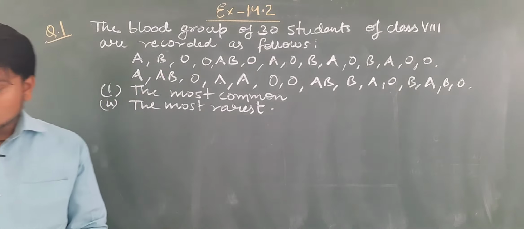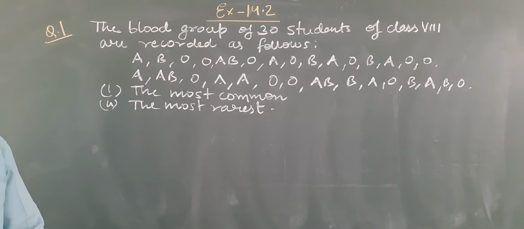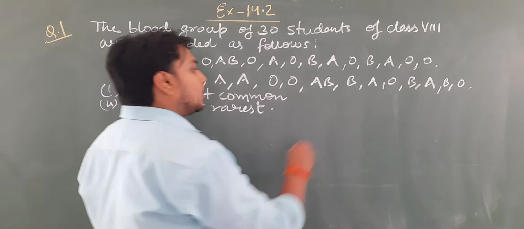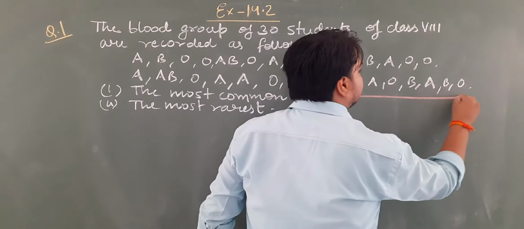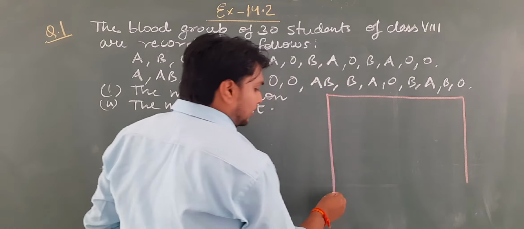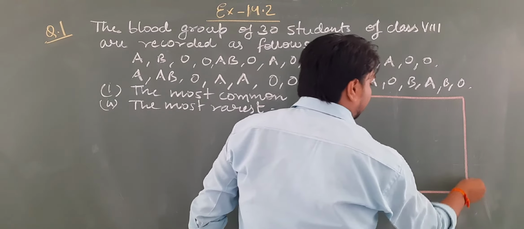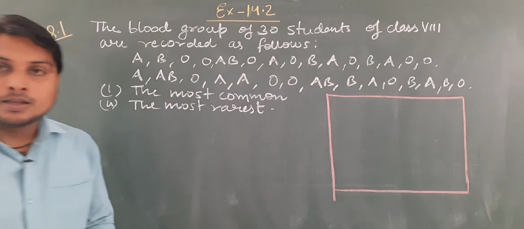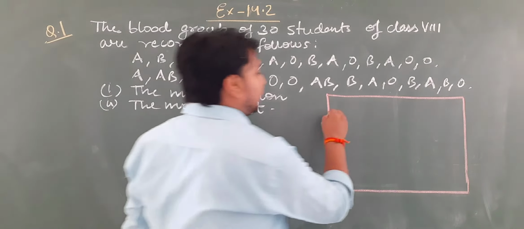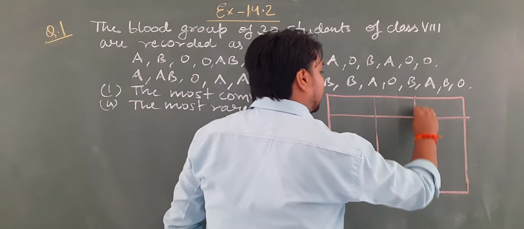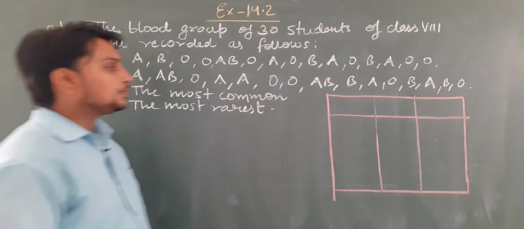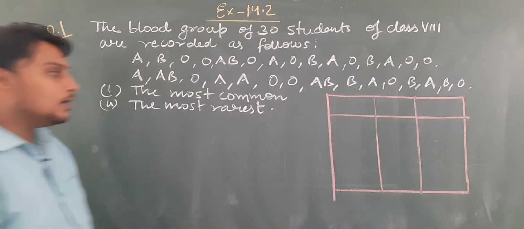Okay students, for this we have to make a table, and in that table we will represent the frequency distribution. Okay, and how we will represent it, let us see. Here we will write the blood group.